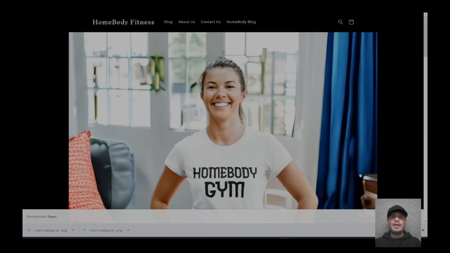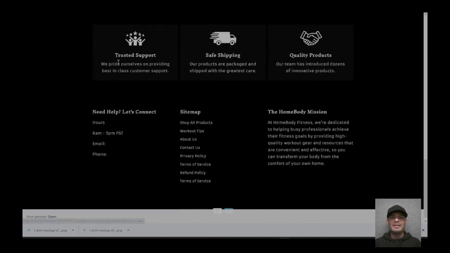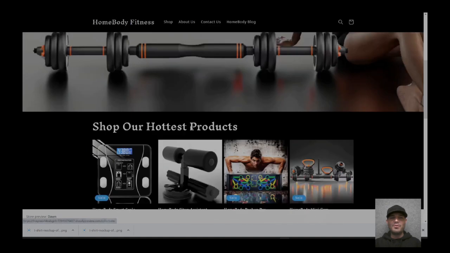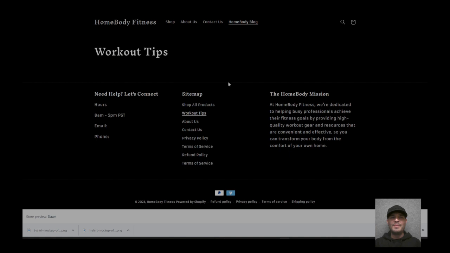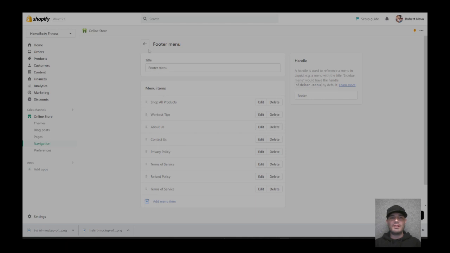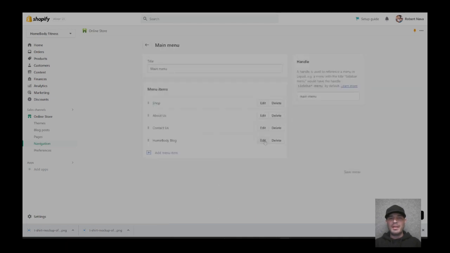And let's just go ahead and go to the home page and refresh it, see what it looks like. And we have our menus down there with workout tips. We have our menu up there with the homebody blog. Go ahead and click on that. It doesn't take us to the workout tips for some reason, so we're going to want to look at why that is. Let's come back over here to the header menu, to the main menu, and edit that.